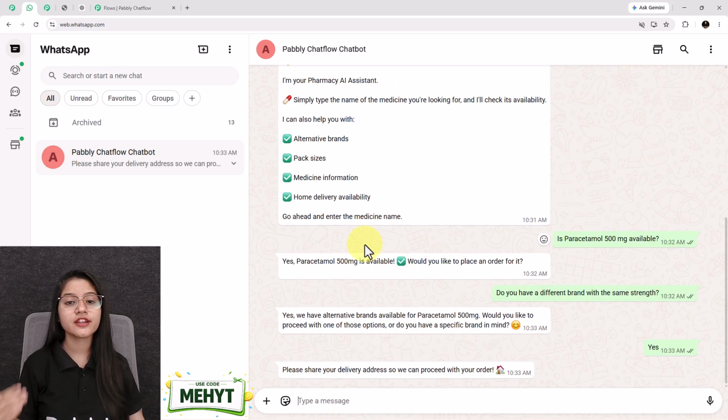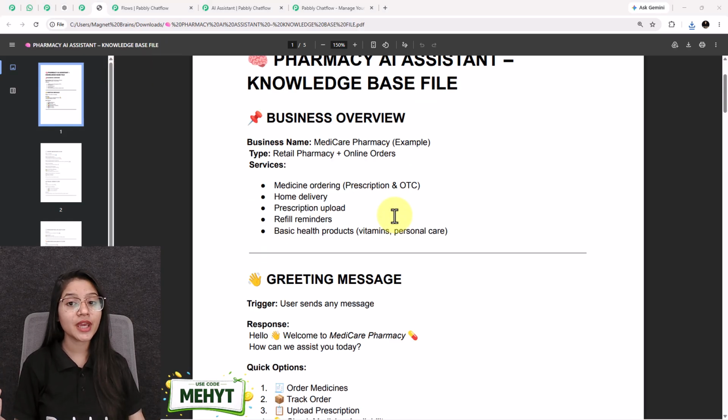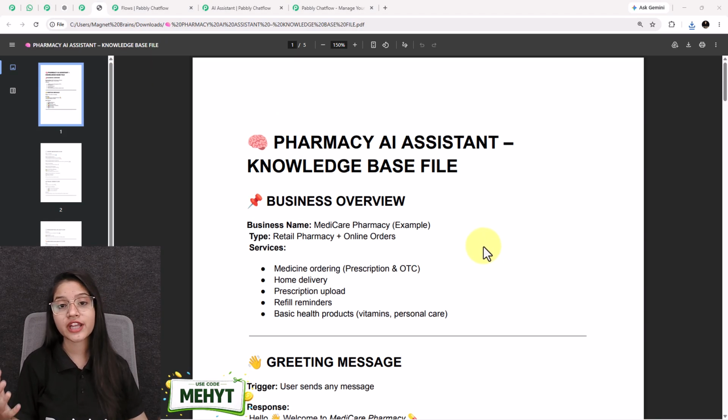So instead of calling the pharmacy and waiting for someone to manually check and reply, customers can ask their medicine related availability question directly on WhatsApp and get an instant response. And the best part is that this assistant is trained using my own pharmacy knowledge base. So you can provide your own knowledge information, availability details, store information, and other required details to the AI assistant.